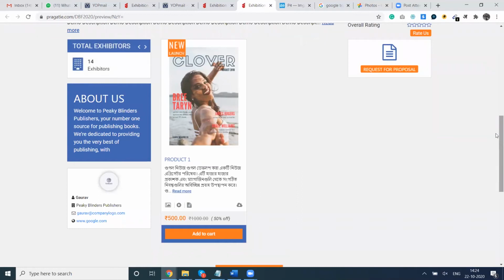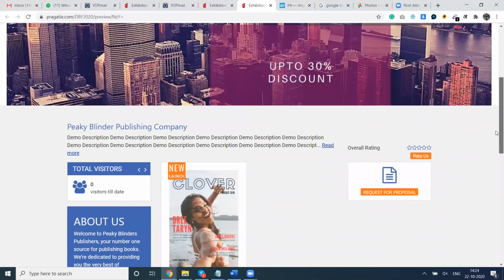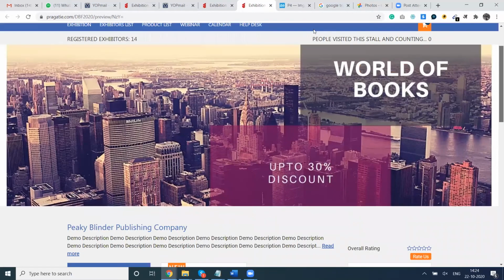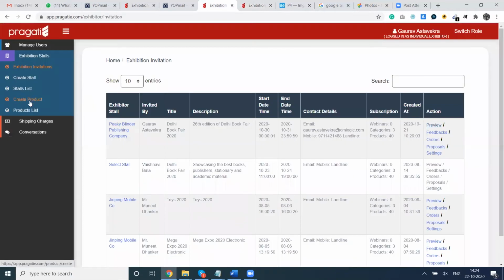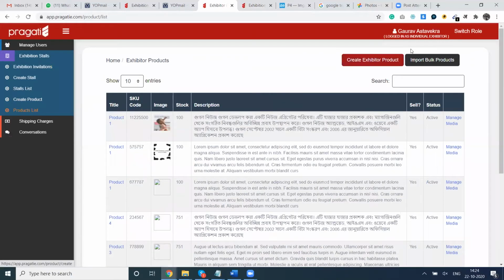Now there is a feature which allows us to upload multiple products at a time. I will showcase how it happens. We'll go to the product list section, and there is a link you can see, import bulk products.